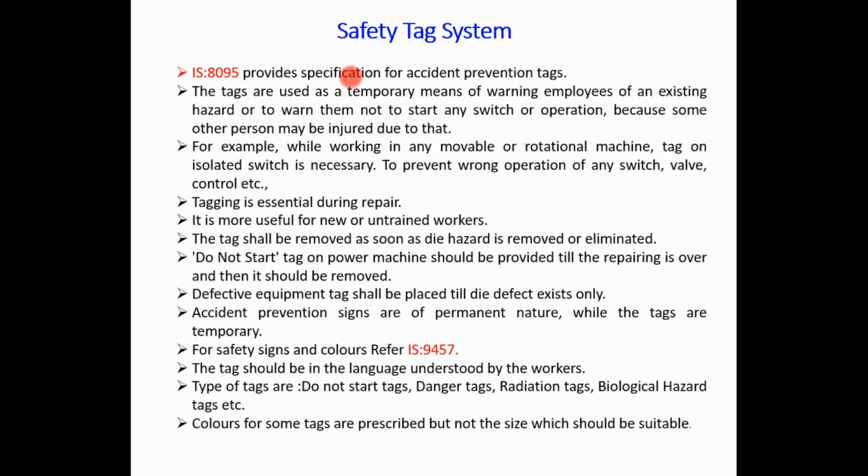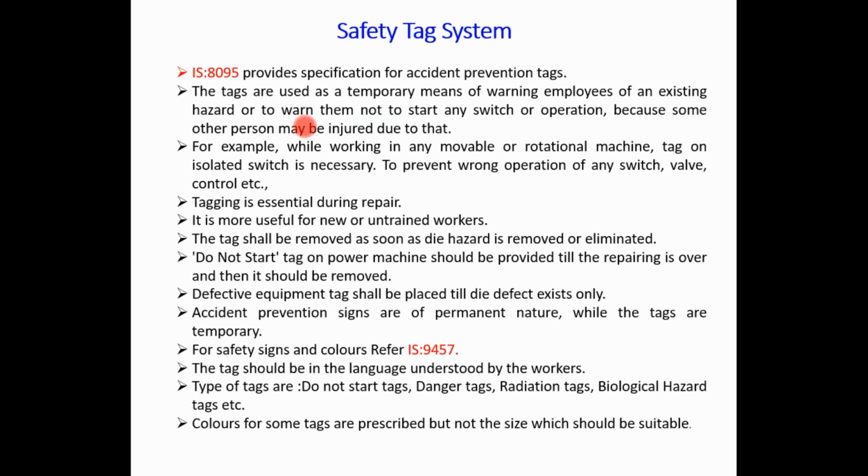And there are some messages like do not start, do not operate, danger, or radiation hazard, biological hazard, chemical hazard, etc. The tags are used as a temporary means of warning employees of existing hazards, or to warn them not to start any switch or operation, because some other persons may be injured due to that.